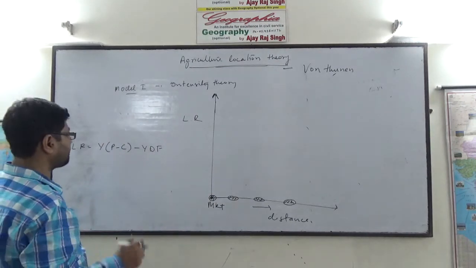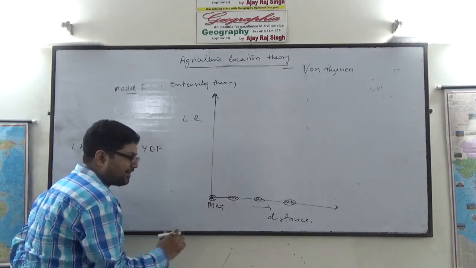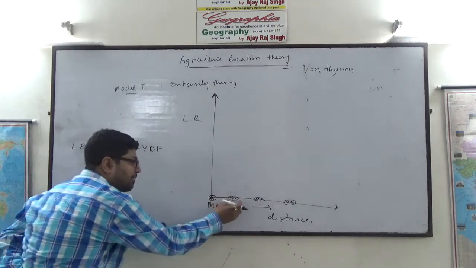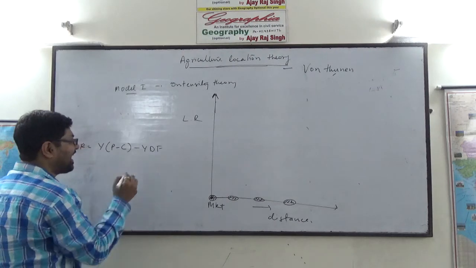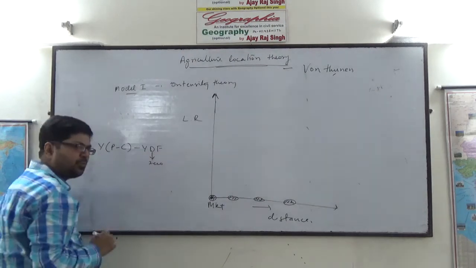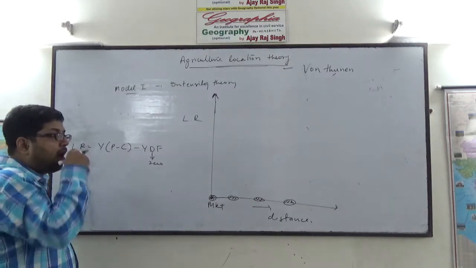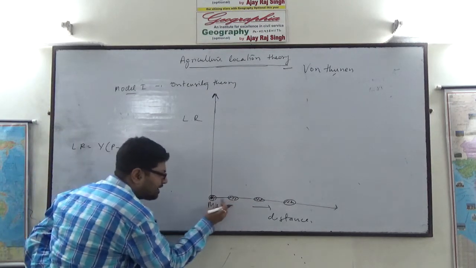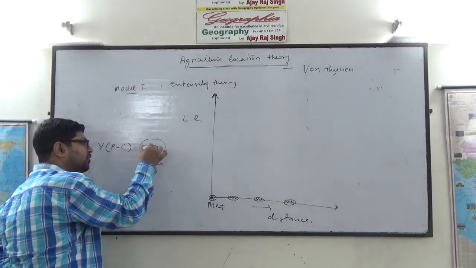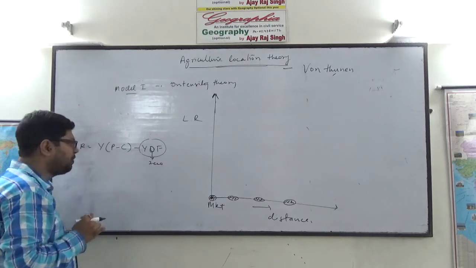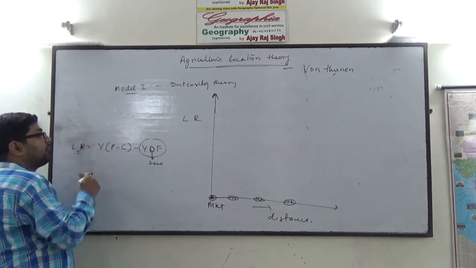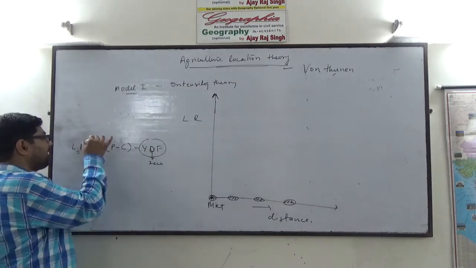Why? See, when the farmland is located close to the market, the distance happens to be 0. So this entire factor will be 0. The locational rent will be determined by only this factor.